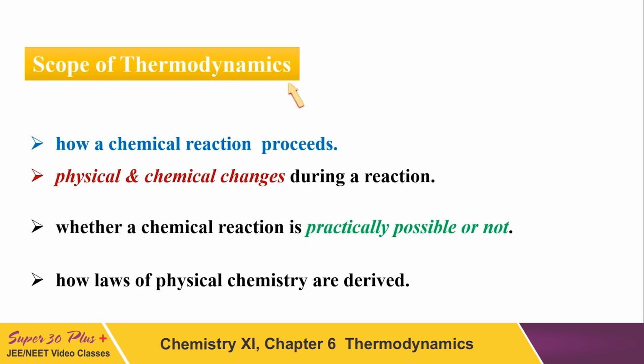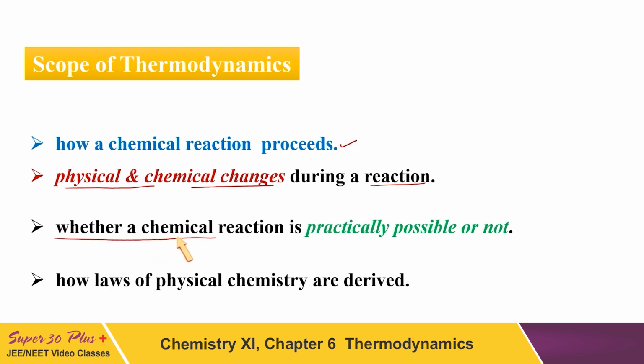So what is the scope of thermodynamics? What different kinds of questions will we be able to answer when we study thermodynamics? You would be able to answer how a chemical reaction proceeds, and what physical and chemical changes take place during the reaction.